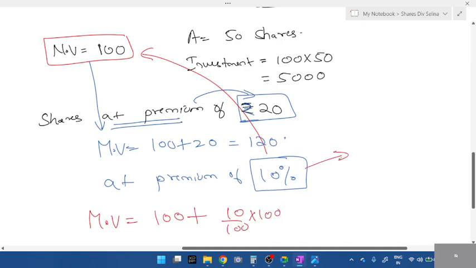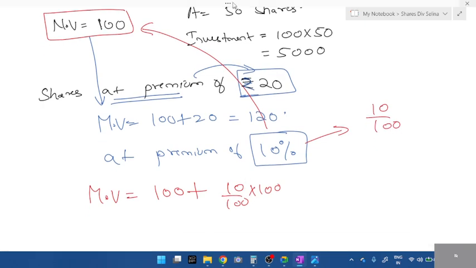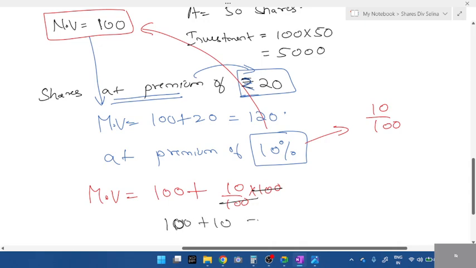Whenever percentage is given, write 10 divided by 100. First you have to calculate the 10%, students. 100 and 100 get cancelled. 10% is 10. So you get 100 plus 10. What's the total value, market value now? 110. This is known as premium of 10%.